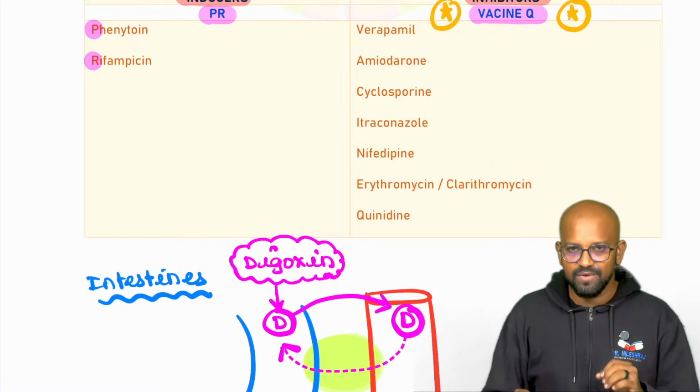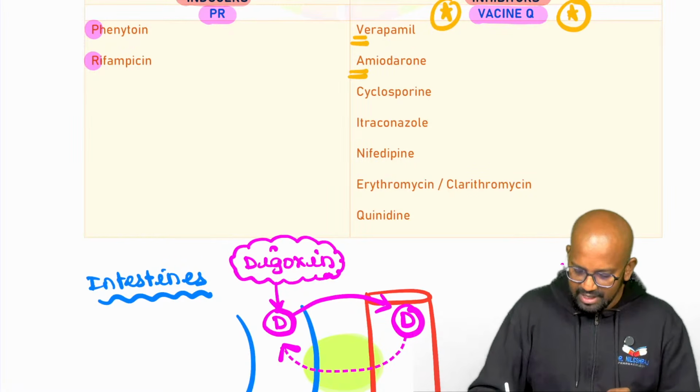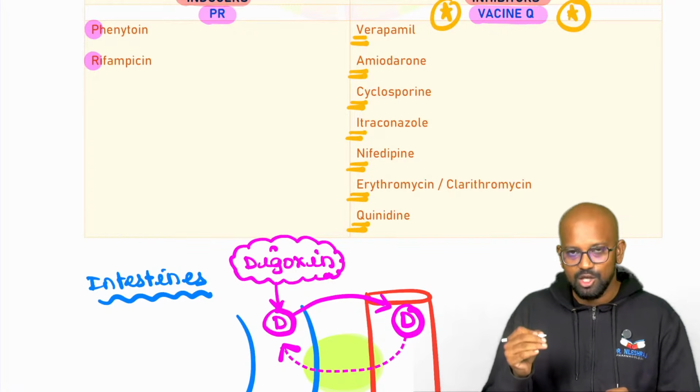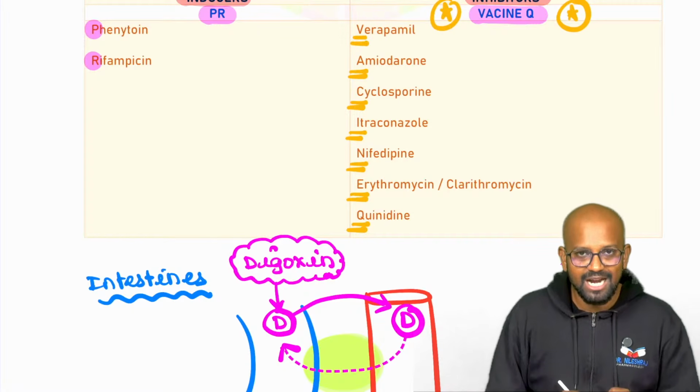Within that inhibitors, we have this mnemonic, vaccine Q. This is pretty important. V is for verapamil, amiodarone, cyclosporin, itraconazole, nifedipine, erythromycin, quinidine. Vaccine Q is the mnemonic. What is verapamil? It is a calcium channel blocker.